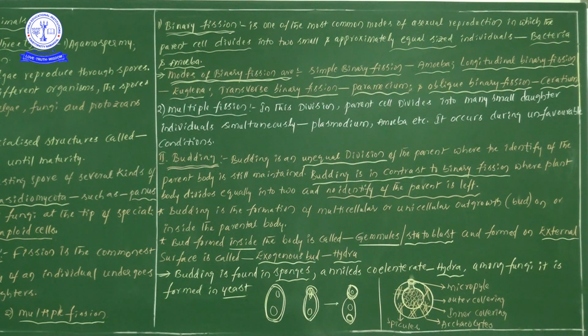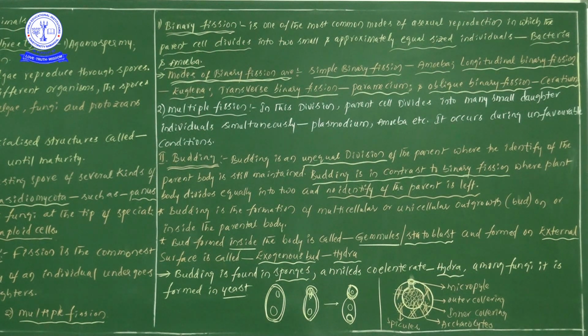Next one, budding is a formation of multicellular or unicellular outgrowths. Budding is a formation of multicellular or unicellular outgrowth on or inside of the parent. This kind of budding we can see on the organism or inside of the organism.